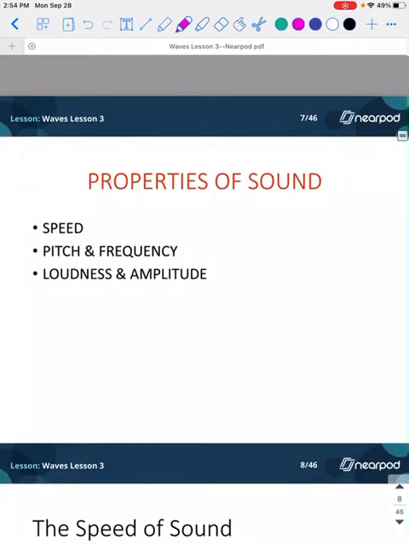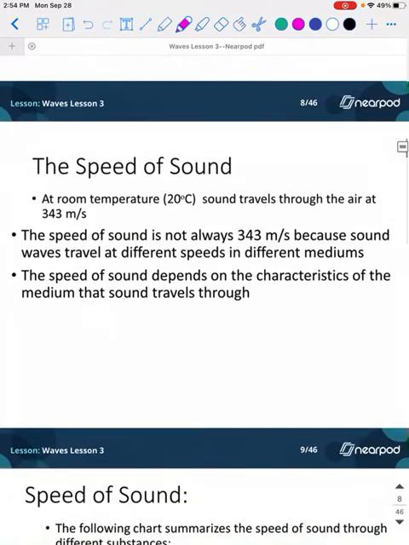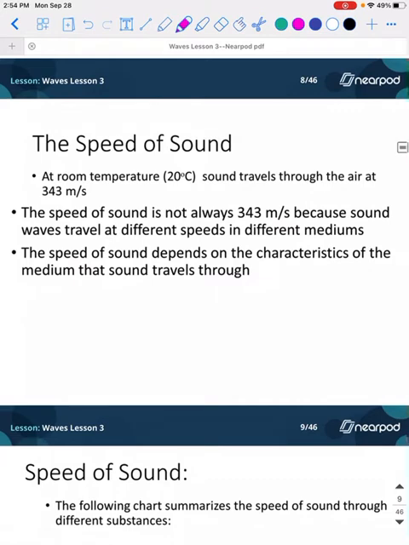So now let's get to the different properties of sound. The speed of sound: sound will travel through the air at about 343 meters per second, right? But the speed of sound is not always going to be this 343 meters per second, because sound waves travel at different speeds through different mediums.